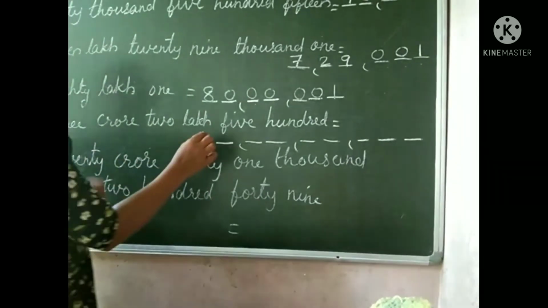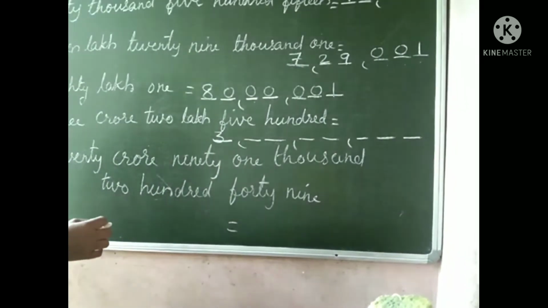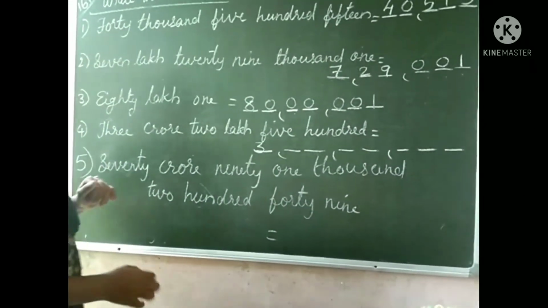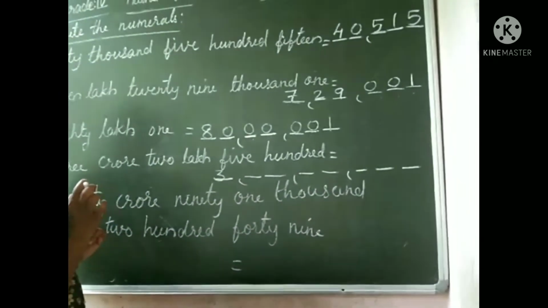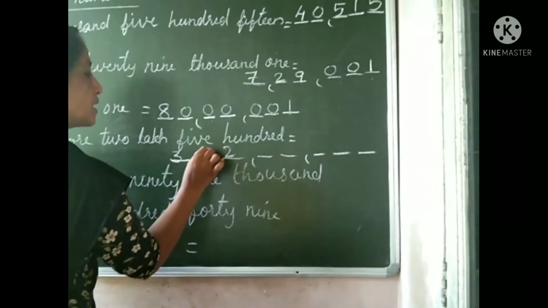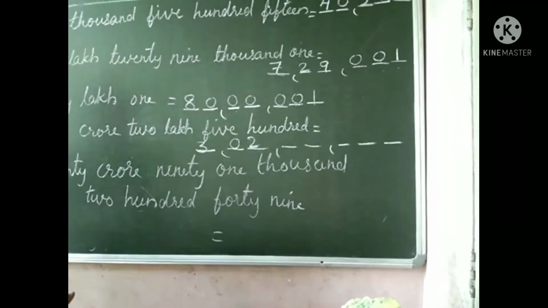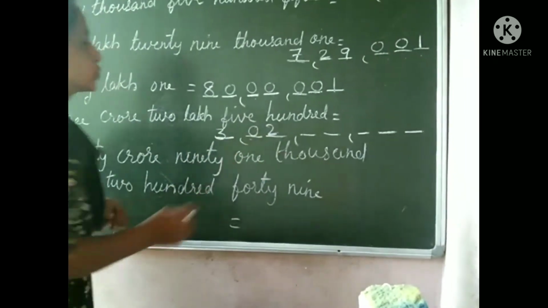How many crore? 3 crore. And how many lakh? 2 lakh. Here the lakhs place has 2 digits, but only 2 lakh. How can we write 2? 2 in the lakhs place and in the 10 lakhs place we can put a 0. This is 2 lakh. 3 crore 2 lakh.